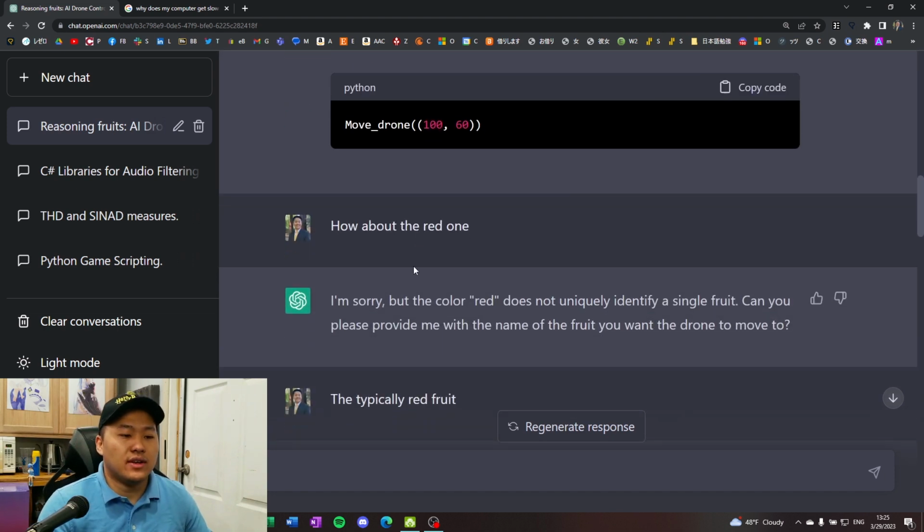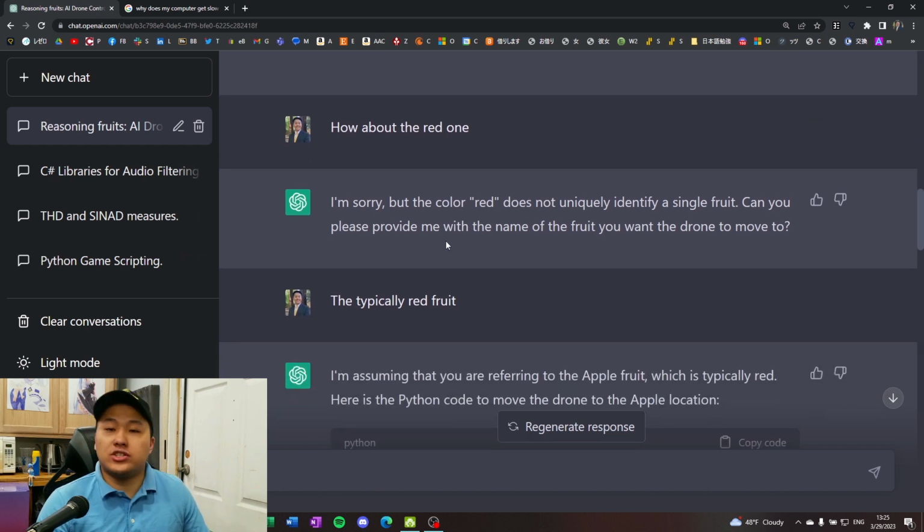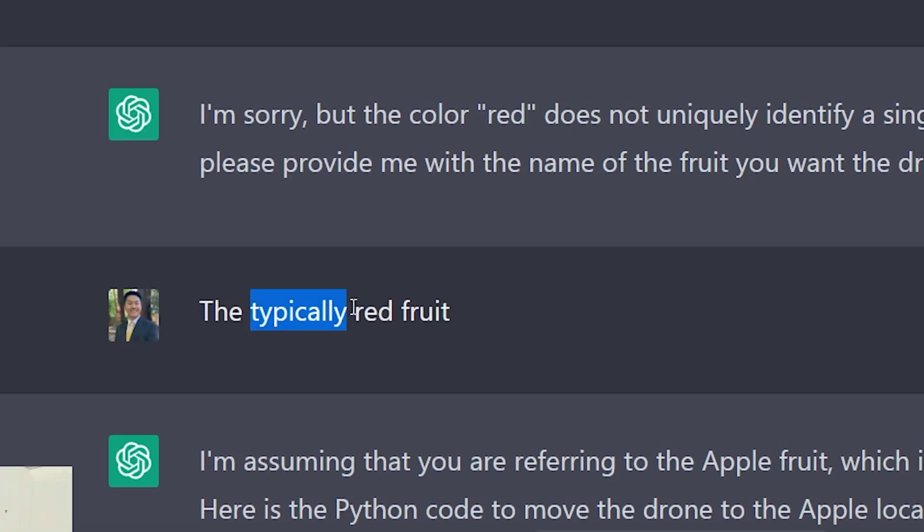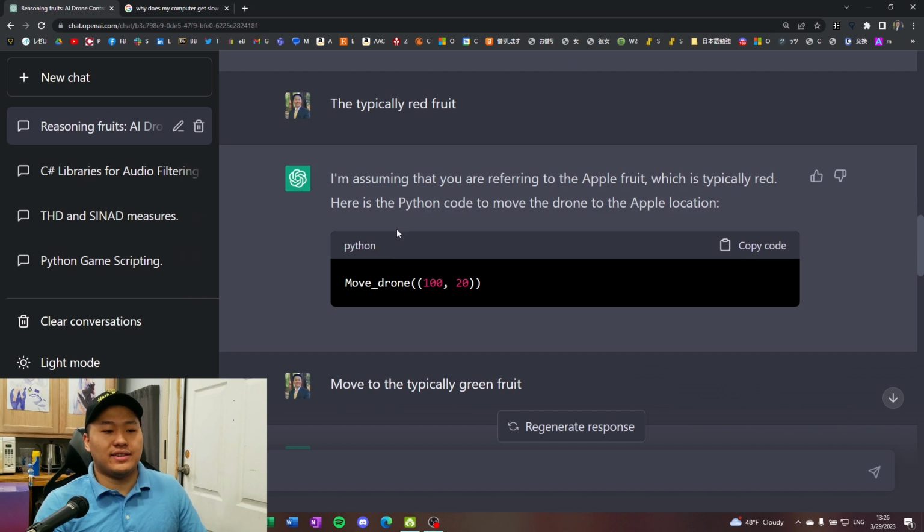Okay, cool. And then I asked, how about the red one? I gave it an apple, and it should move to the apple because it's generally, typically red, but it doesn't. I have to specify the typically red fruit, and in this case it reasons apple and gives me the correct location.